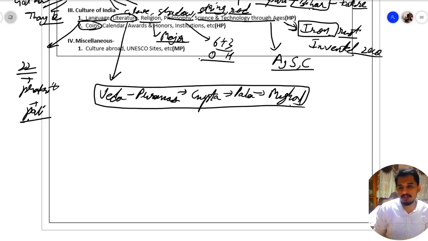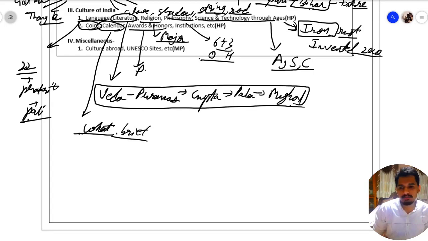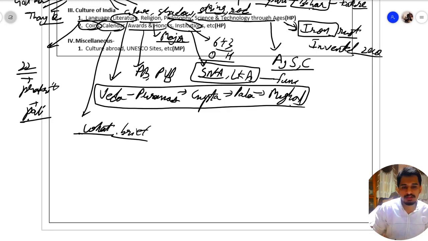Now for coins, I've already discussed how you have to study. In calendars, what were the calendars of ancient India? This should be known to us in brief. Then in awards and honors, we should know about various honors such as Padma Bhushan, Padma Vibhushan, etc. Then in institutions, there are various institutions such as Sangeet Natak Academy, Lalit Kala Academy. So what are the functions of these institutions? Should be known to us in brief in 2 to 3 lines.